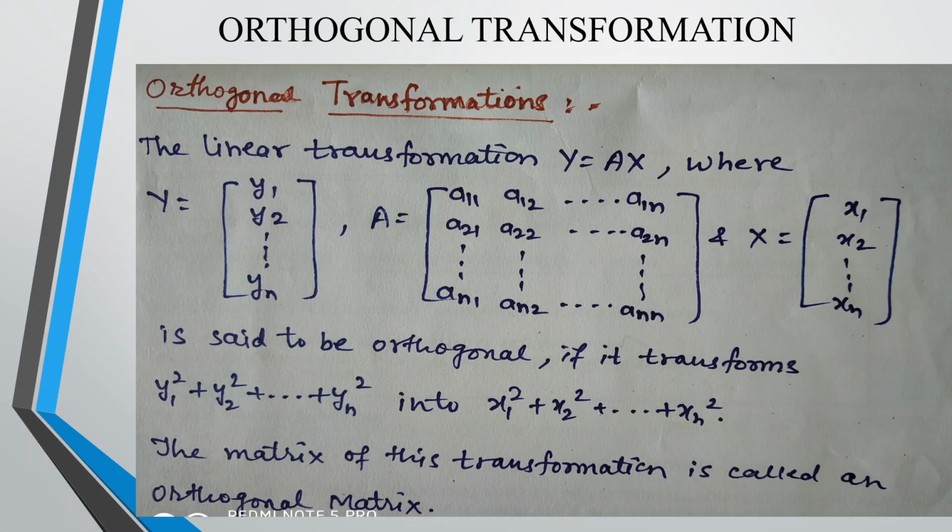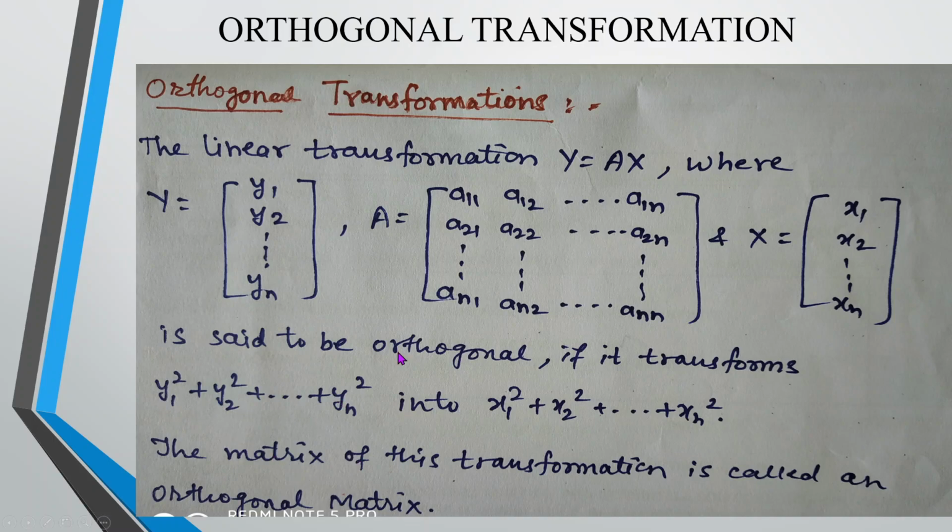Transpose of this matrix means rows are converted to columns and columns are converted to rows. How many rows are there? n. How many columns are there? 1. In the transpose of this particular matrix, which I am calling y dash, what will happen? How many columns will be there? n columns will be there. And how many rows will be there? Only 1 row will be there. Therefore its order becomes 1 cross n, and then only it is possible.